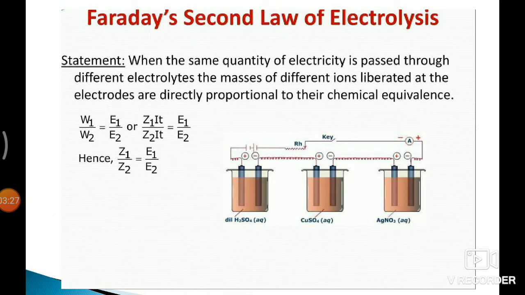If the current and time are 1 ampere and 1 second respectively, then Z1 upon Z2 is equal to E1 upon E2.